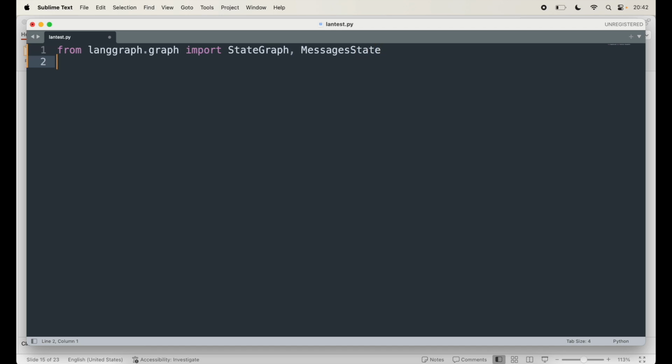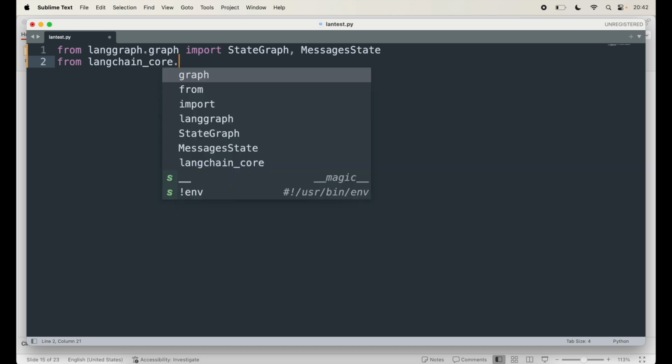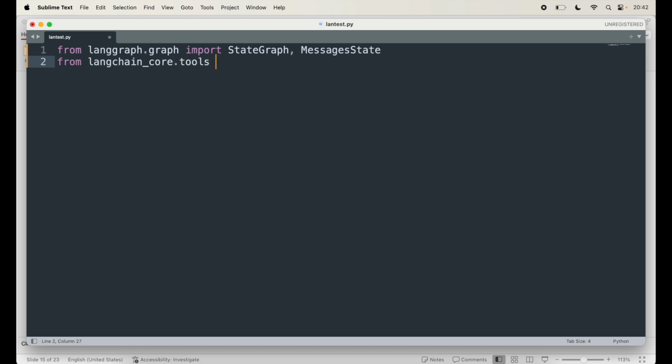I will also need tools, so I'm going to say from langchain_core.tools import tool.